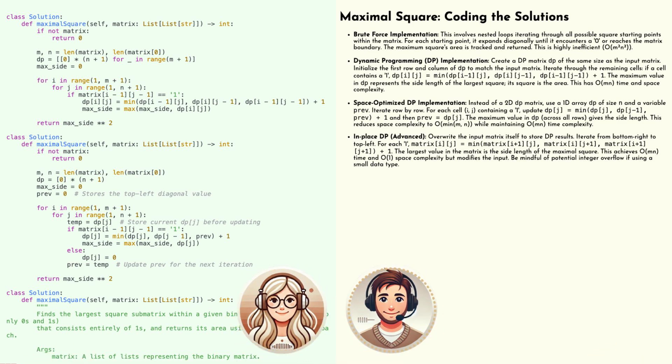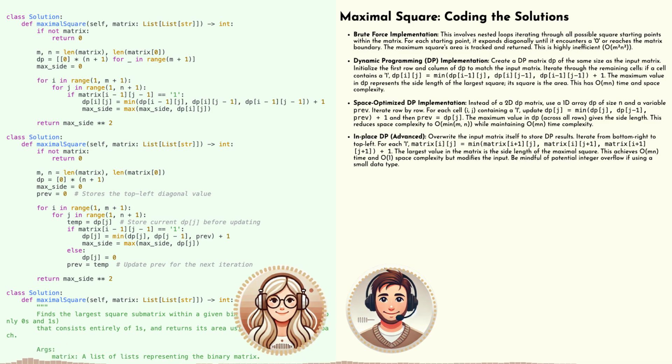If it is, we use another loop to try expanding outwards diagonally from that cell, checking if all the cells along that diagonal line are also 1s. So we're doing that mental ruler thing we talked about earlier, right? Seeing how far we can stretch that diagonal line of 1s before we hit a 0.